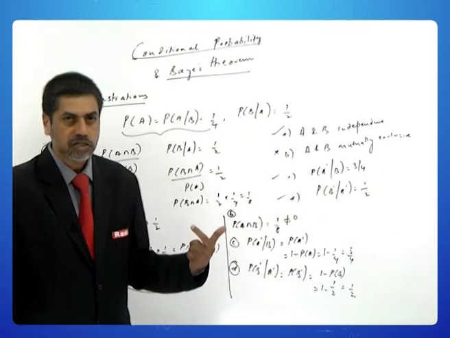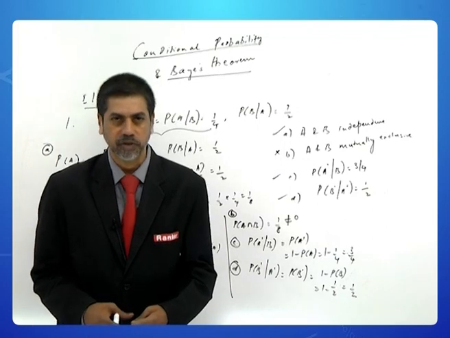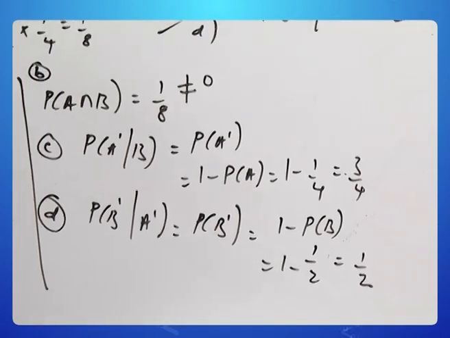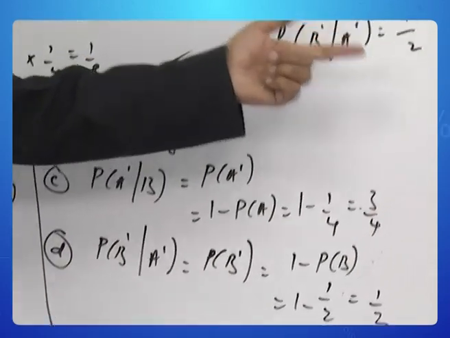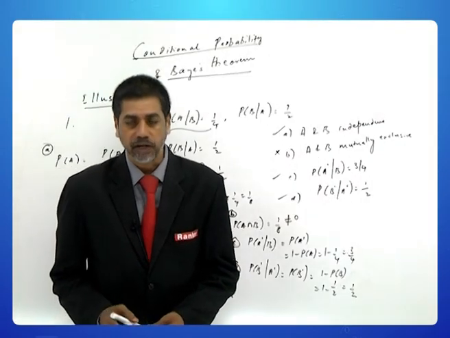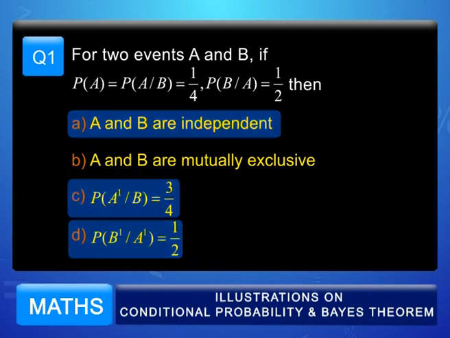So, therefore, this is a very fundamental question where all the basic concepts can be covered. So, we have events which are independent but not mutually exclusive, and these probabilities can be easily estimated and they become easy to calculate because the events are independent. So, options A, C and D are all correct for this problem.